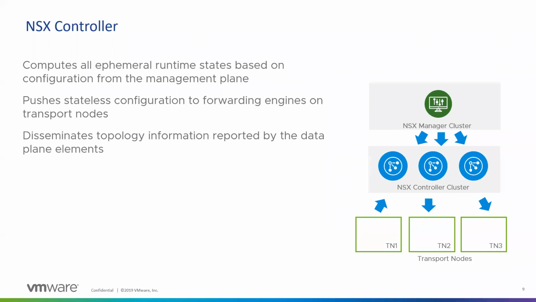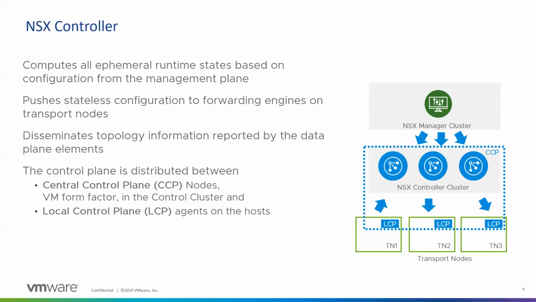The control cluster gets the information back from the transport nodes, which helps the manager see the whole topology and how the network looks. The control plane is totally decoupled and does not interfere directly in the data path. So even if the control cluster goes down for whatever reason, your data path keeps working. And whenever it comes back, it gets the configuration again from the NSX Manager and pushes it down again.